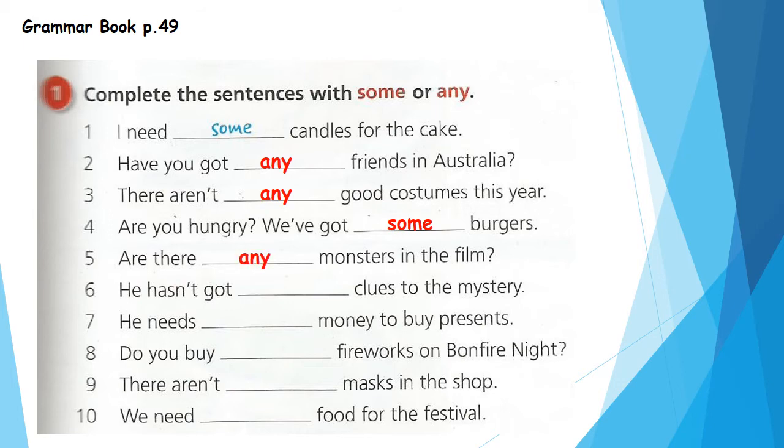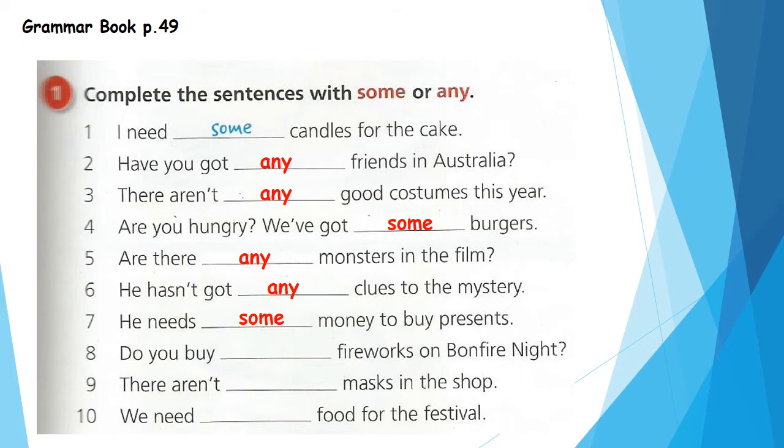He hasn't got any clues to the mystery. Yes, hasn't. Negative. So we'll use what? Super. Any. Number 7. He needs some money to buy presents. Yes, this is a positive sentence. Super, some. He needs some money to buy presents.